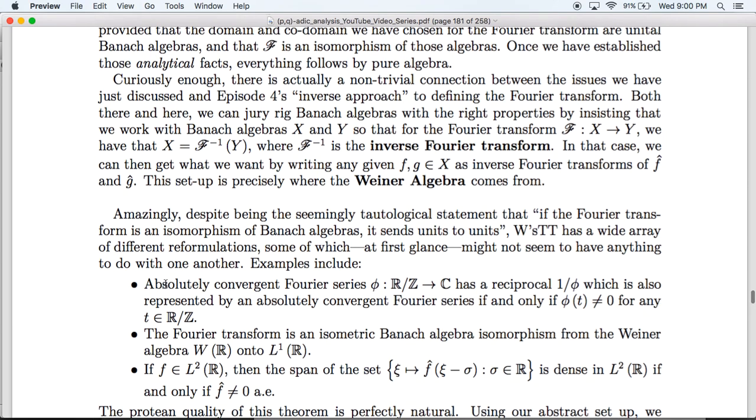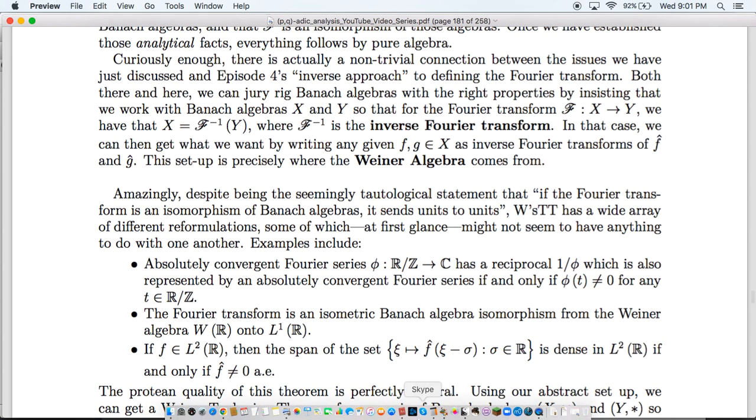So the first, and this was a result that Wiener himself proved: an absolutely convergent Fourier series has a reciprocal, which is also represented by an absolutely convergent Fourier series, if and only if our Fourier series is never zero. The Fourier transform is an isometric Banach algebra isomorphism from the Wiener algebra of R to L1 of R, and if f is in L2 of R, the span of the set of translates of f is dense in L2 if and only if the Fourier transform of f is non-zero almost everywhere.